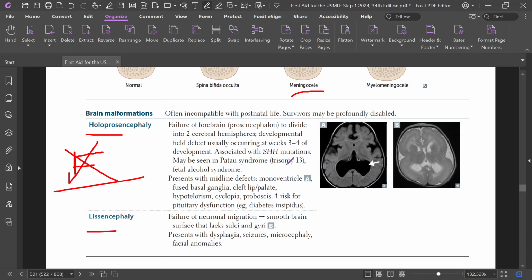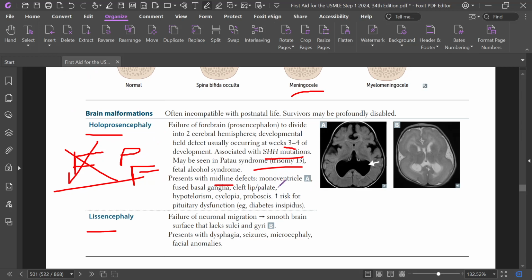This is a developmental field defect, usually happening in the third to fourth weeks of development, associated with SHH mutation, may be seen in Patau syndrome. So Patau, forebrain, fetal alcohol.